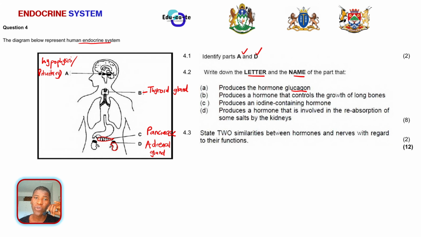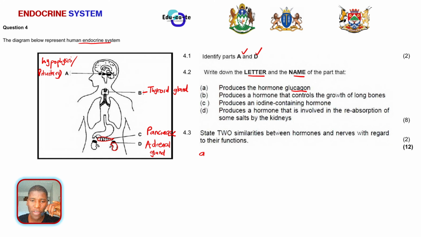When you haven't eaten sugar for long, the pancreas will produce glucagon, so that glucagon will convert glycogen from your liver and send it to the blood and increase the sugar levels. So the part that produces the hormone glucagon is the pancreas.